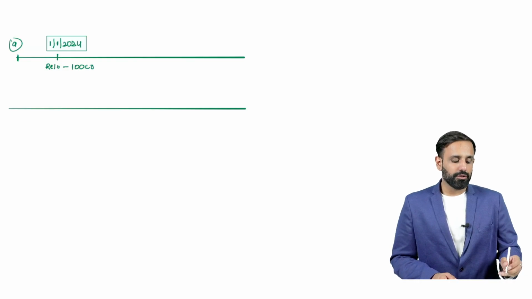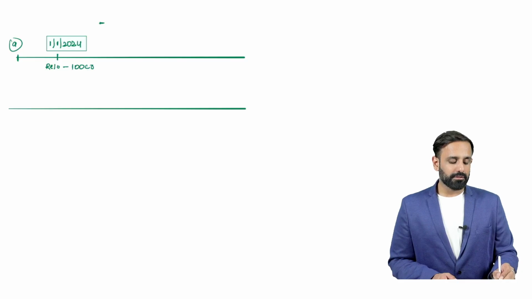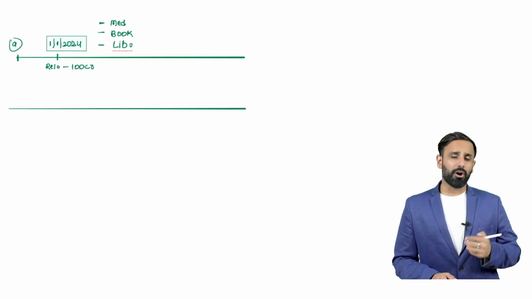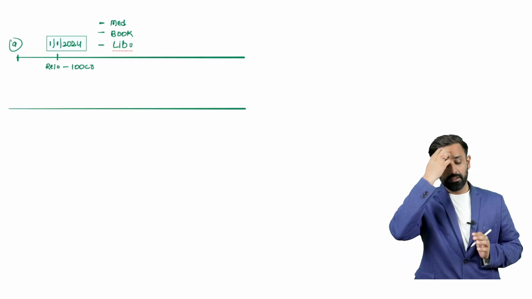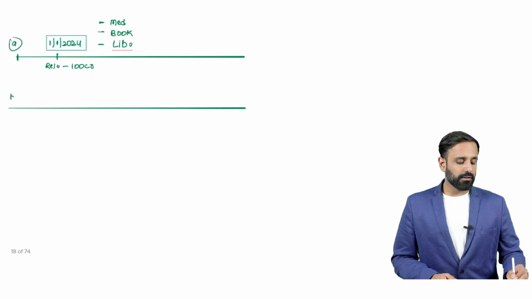So you can use this 100 crore for the purchase of medicine for your hospital, for the purchase of books for the school, for the construction of a library in the school, or for any purpose. There is no restriction.